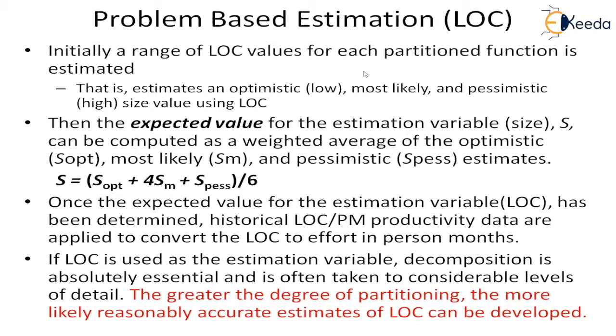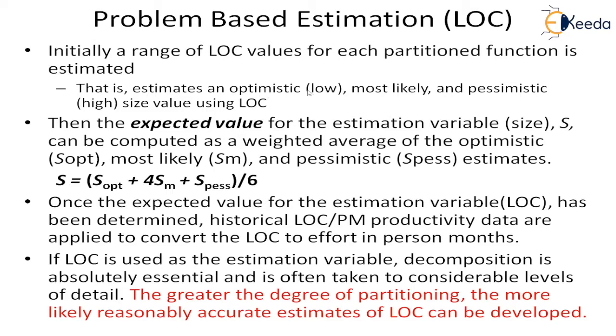And if we go to problem-based estimation by LOC, because we said that it can be LOC and FP. In the LOC approach, initially a range of LOC values for each partitioned function is estimated. So we have gone to the problem, we have partitioned it into functions. For each function, we will determine the LOC, but we will determine the range. What is that range?